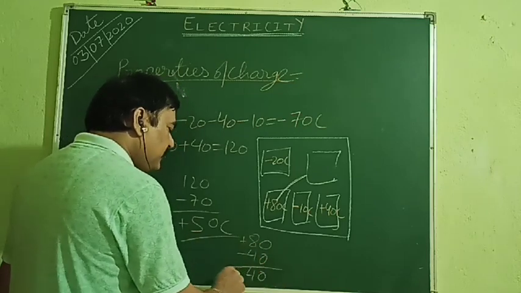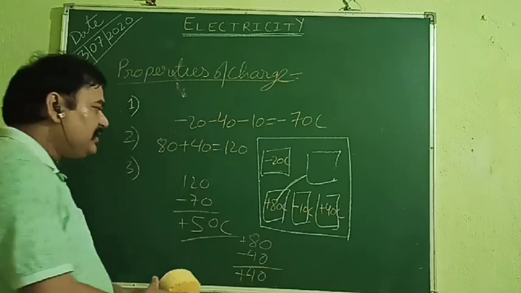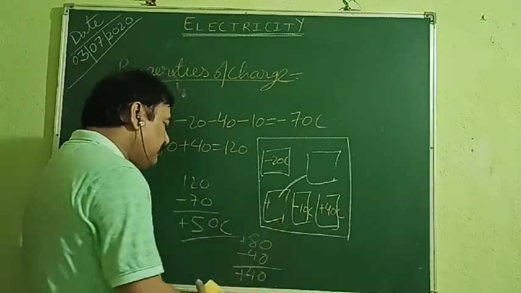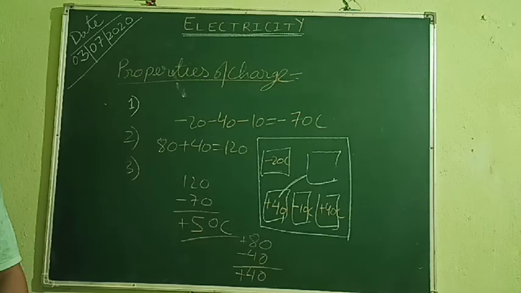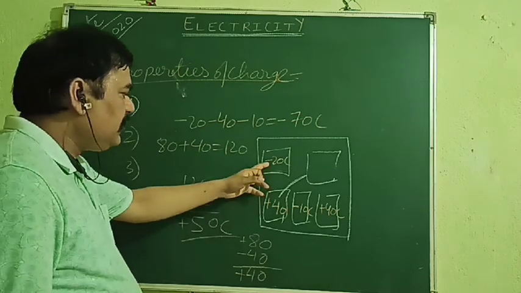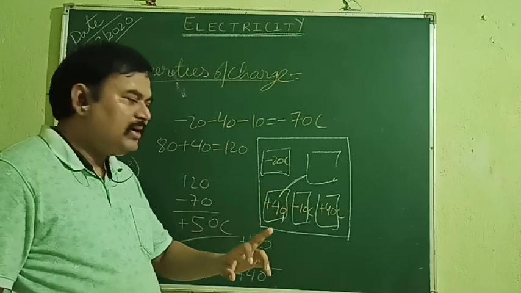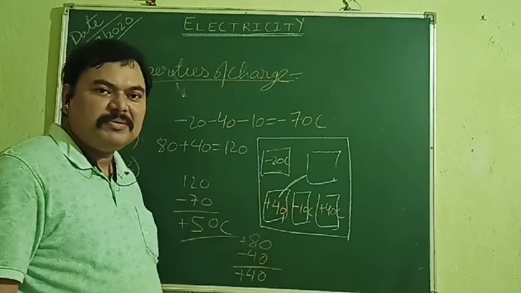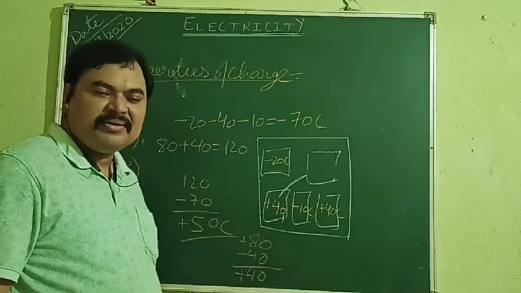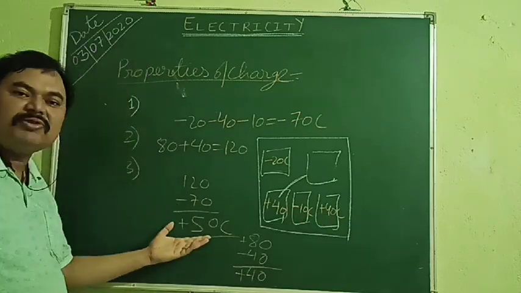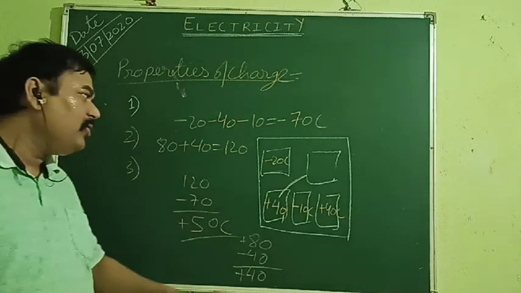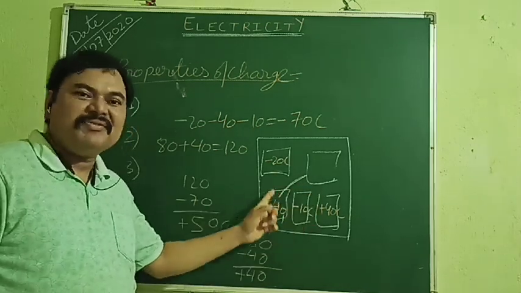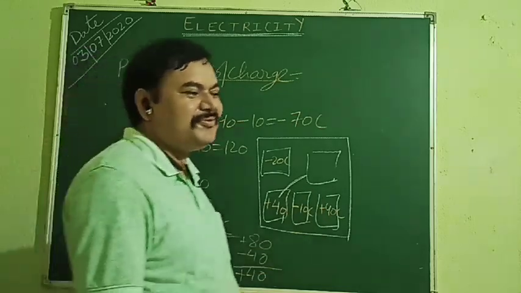You will be left with plus 40 coulomb charge only. So this minus 80, plus 80 will become how much? Only plus 40. Now tell me what is the net charge on the body. You can see minus 20, minus 10, minus 30, minus 30, plus 40 is how much? Plus 10, plus 10 and plus 40 is plus 50. Still it is plus 50 only. So that means total charge has not changed. That means we can say that total charge remains conserved or constant even though inside the body, between the different parts, the charge is getting transferred.